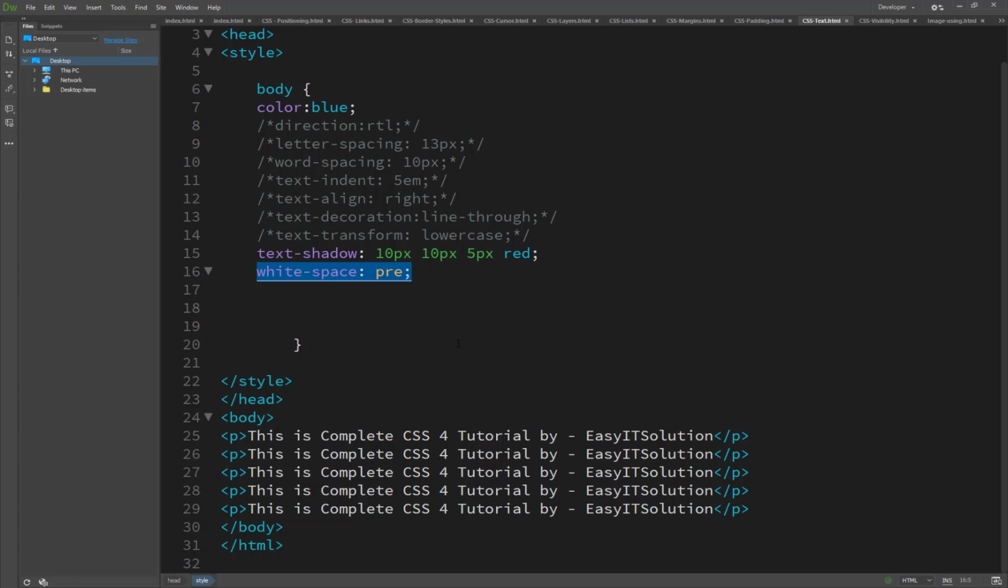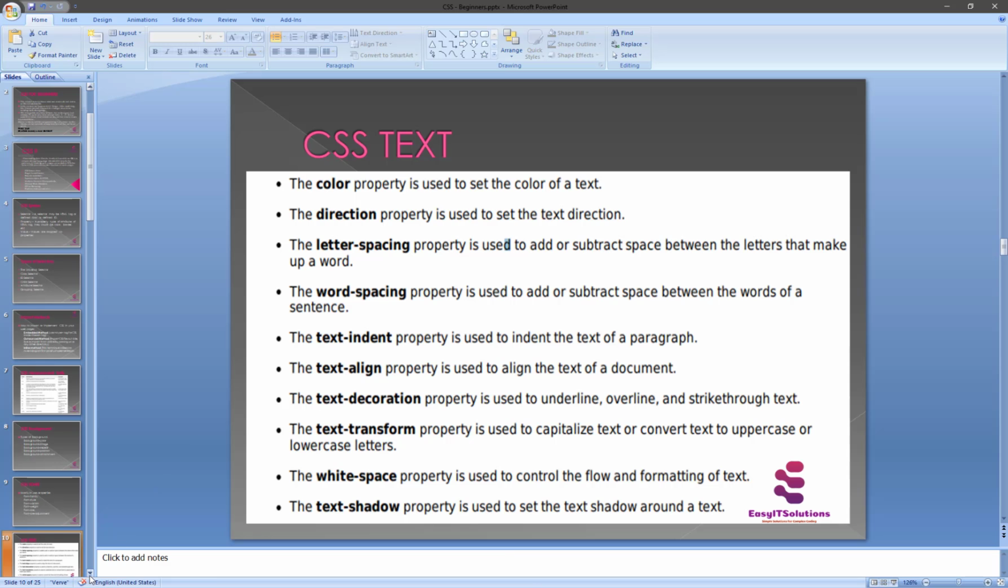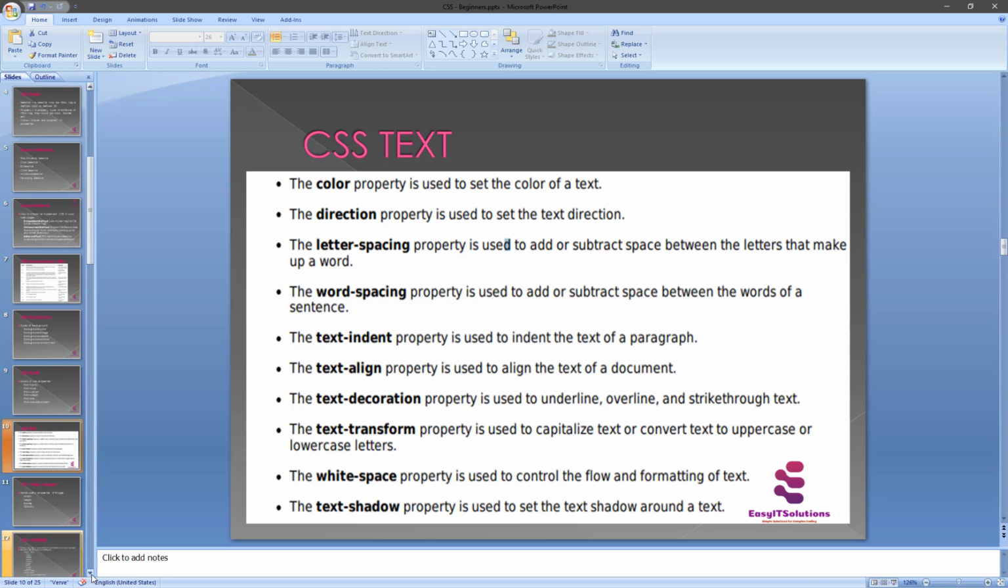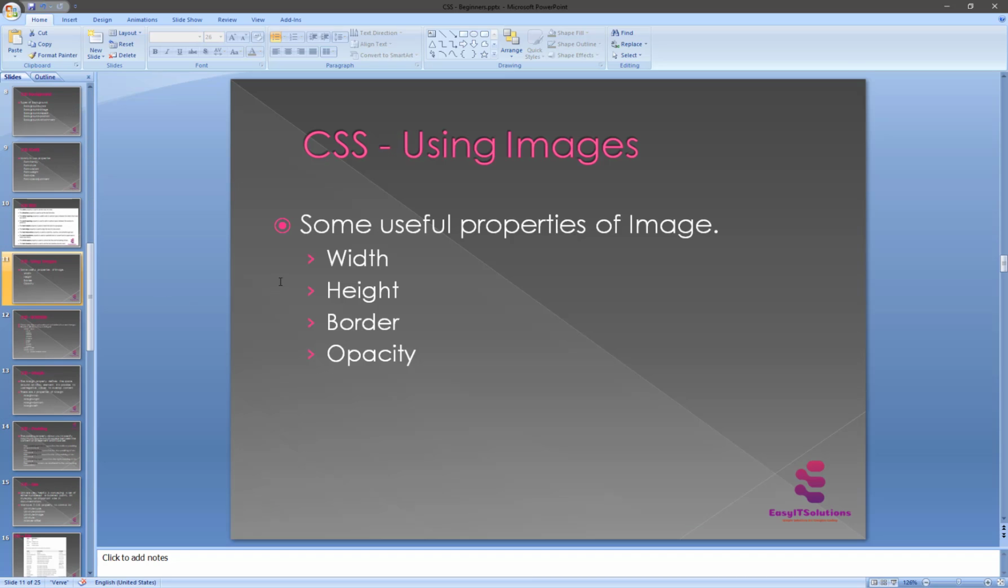So now we are moving to the next slide, which is about using an image. Inside CSS, images play an important role in any web page. Though it is not recommended to include a lot of images in your web pages, it is still important to use good images whenever required. CSS controls image display. Some useful image properties are width, height, border, and opacity. That's really very important.